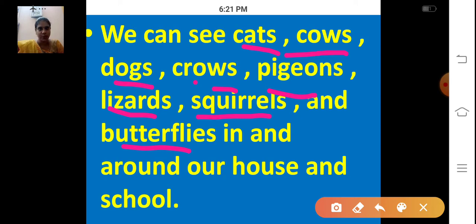C-R-O-W-S. Crows. Pigeons. Have you seen pigeons? Yes. P-I-G-E-O-N-S. Pigeons. Lizards. Where have you seen lizards? At our house, right? We can see so many lizards at our house.